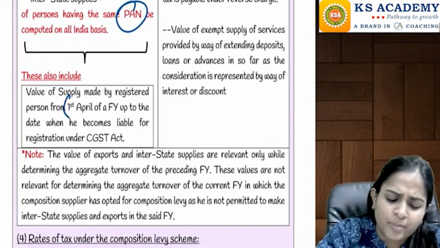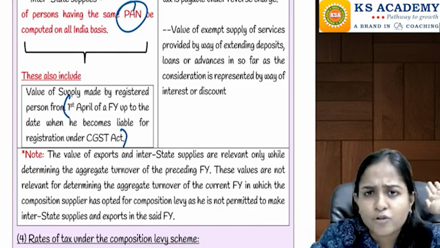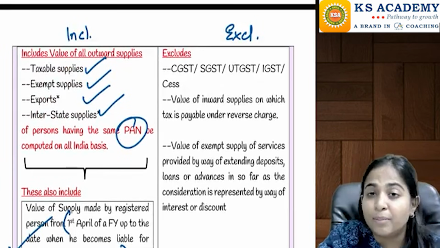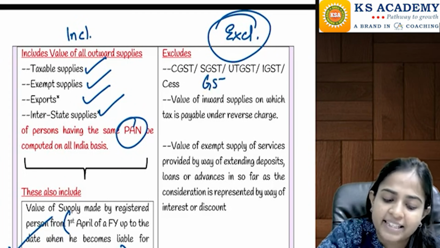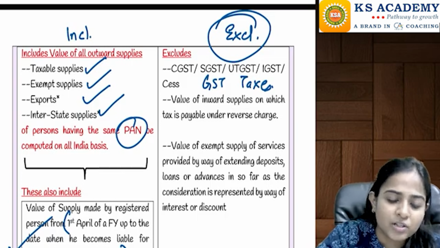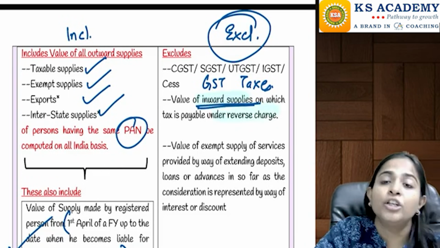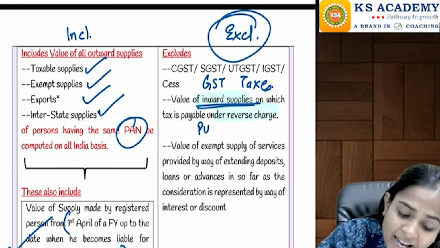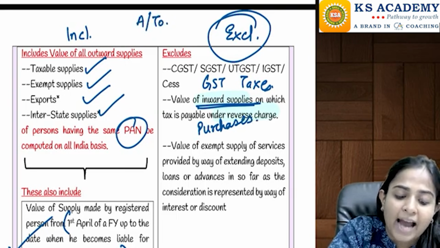And this calculation will start from 1st April. You are taking it for the preceding financial year, so you take it from 1st April till 31st March. The total amount you take will be your aggregate turnover. But your aggregate turnover will never include GST taxes, because turnover is always excluding taxes. And purchases on which you paid tax under reverse charge will not be included in the turnover. Why? Those are your purchases, and what are you calculating? You are calculating your aggregate turnover.